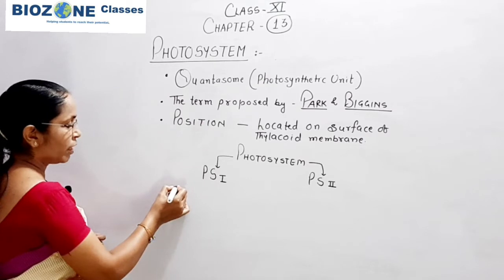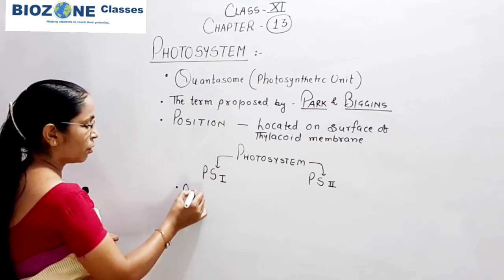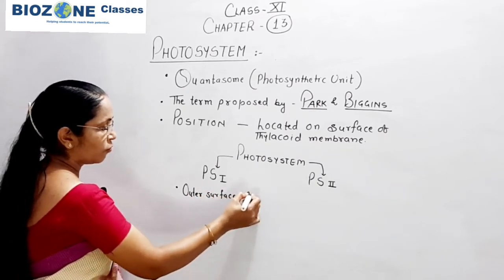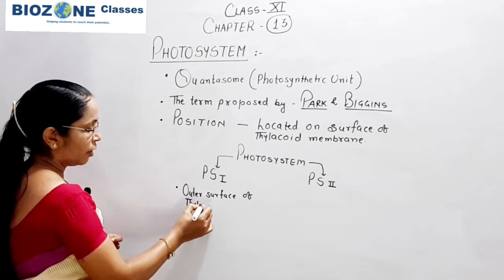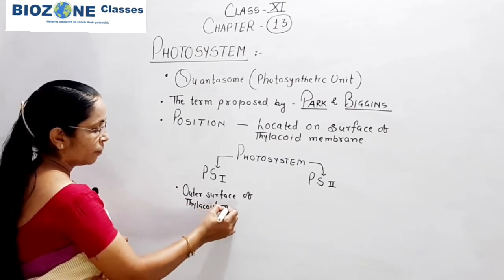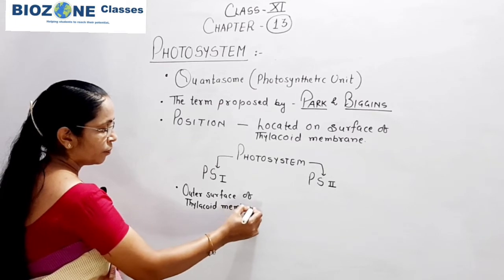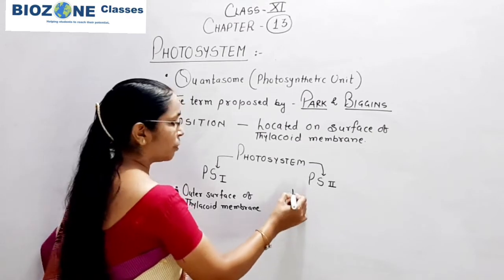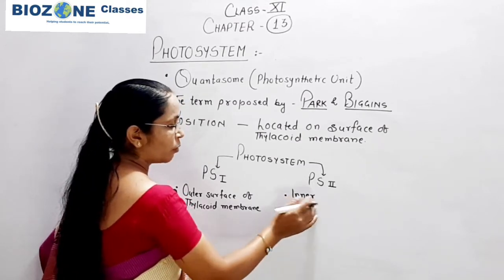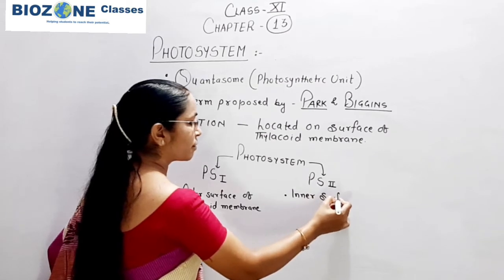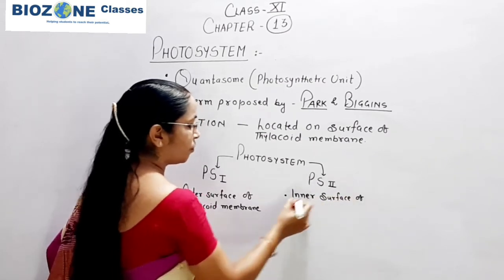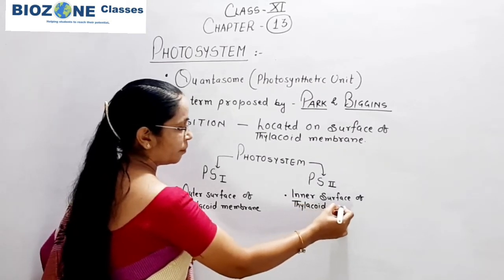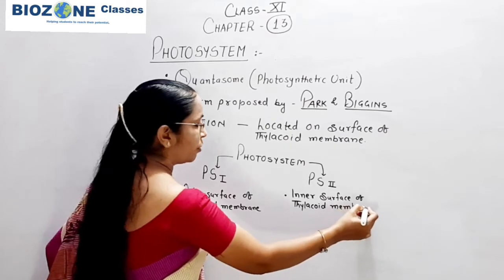Photosystem 1, location wise, you remember is located on the outer surface of the thylakoid membrane, whereas PS2 is always located at the inner surface of the thylakoid membrane. This part you remember.